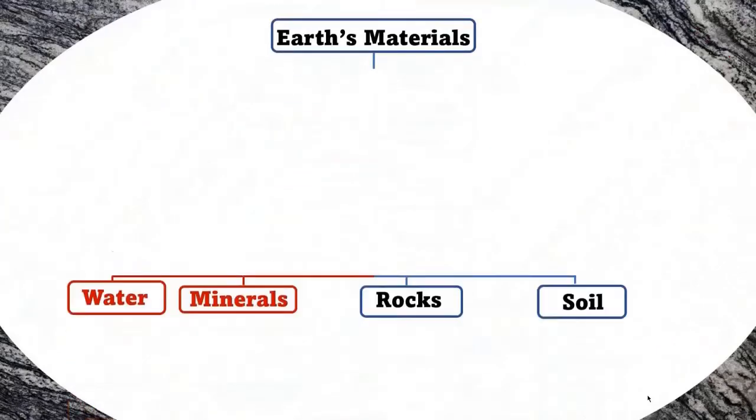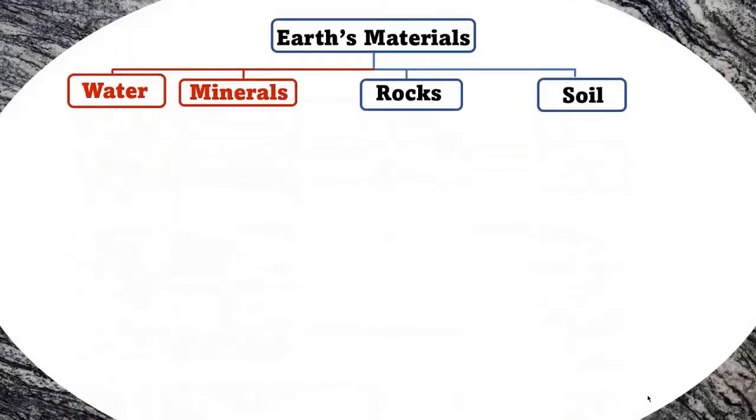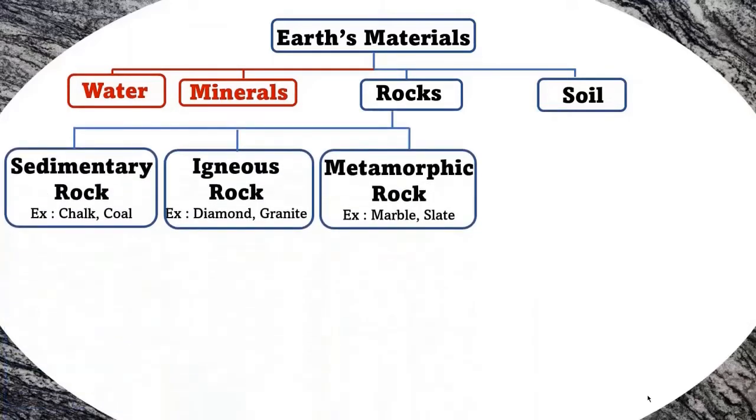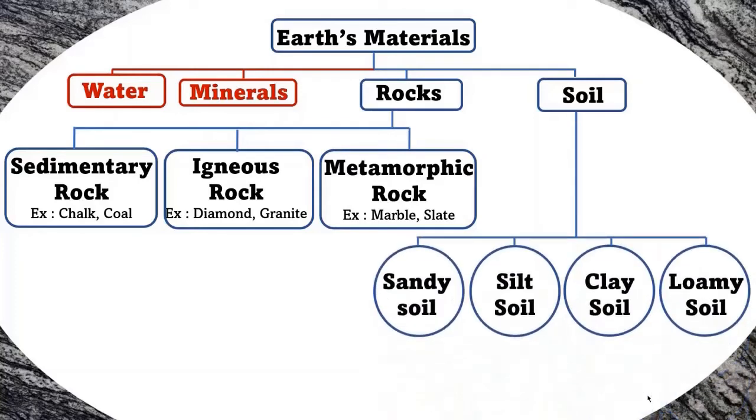In today's video, we will see rocks and soil in brief. Water and minerals, we will see a small introduction. In rocks, we have sedimentary rocks, for example, chalk and coal. Igneous rock, example, diamond and granite. Metamorphic rock, marble and slate. In soil, we have sandy soil, silt soil, clay soil, and loamy soil.